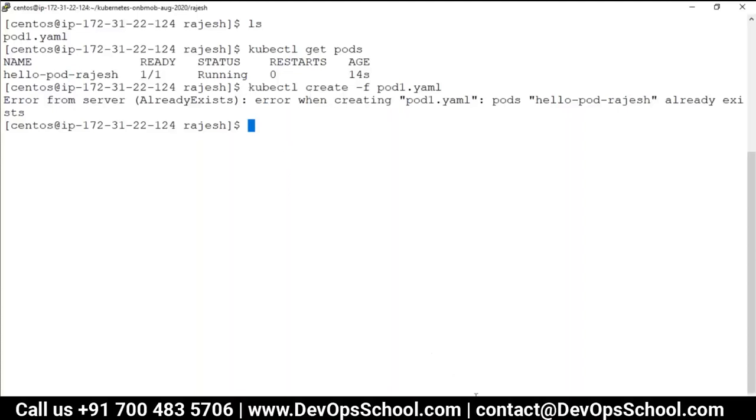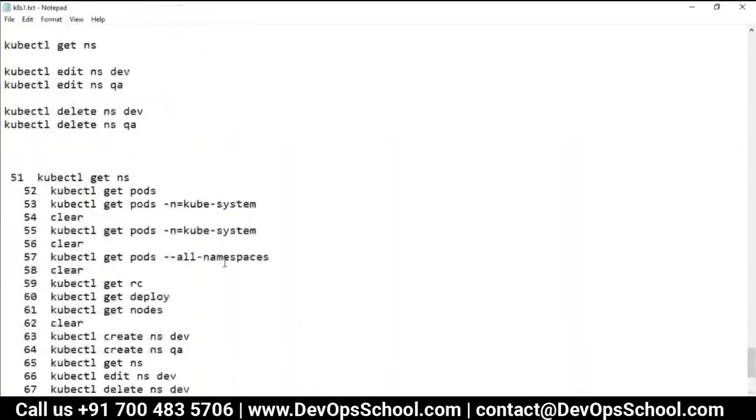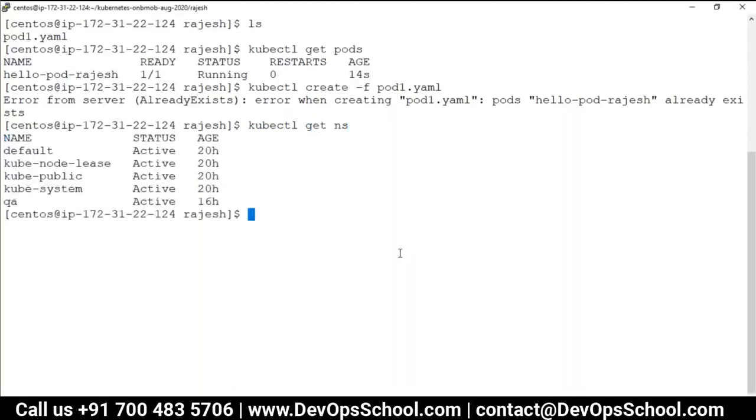If you do not specify it, the default namespace would be used. See here, by default it creates in the default location. So if you do not specify the namespace, it will be default.